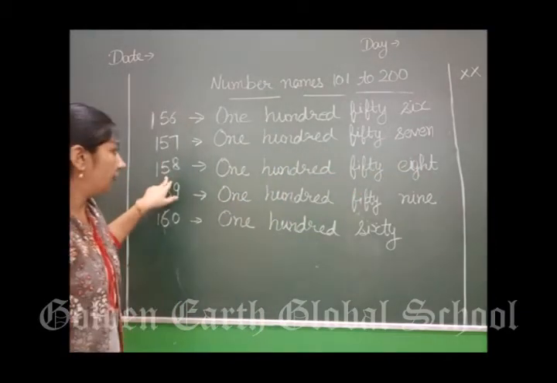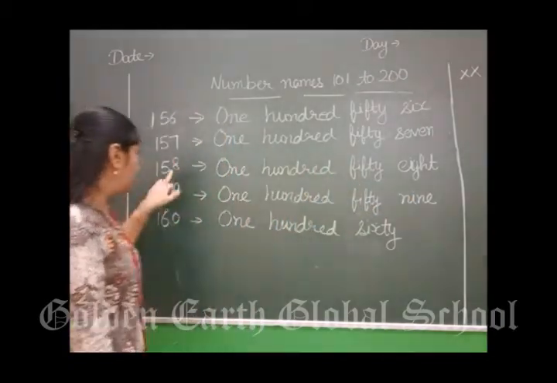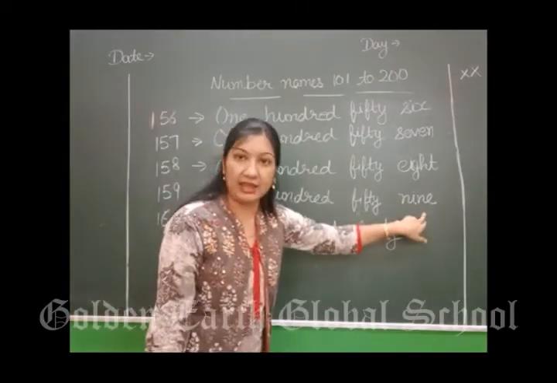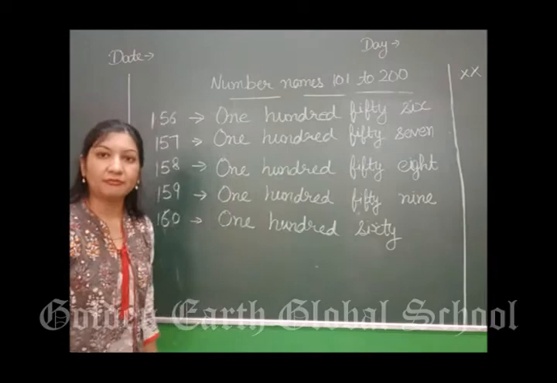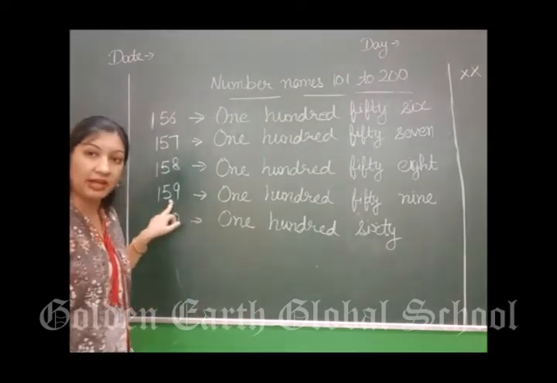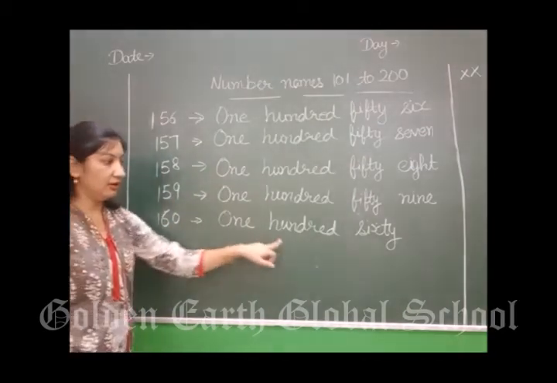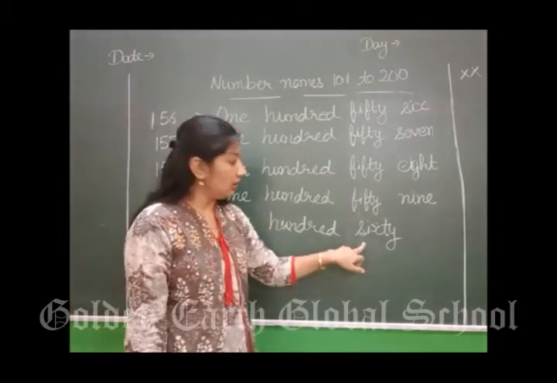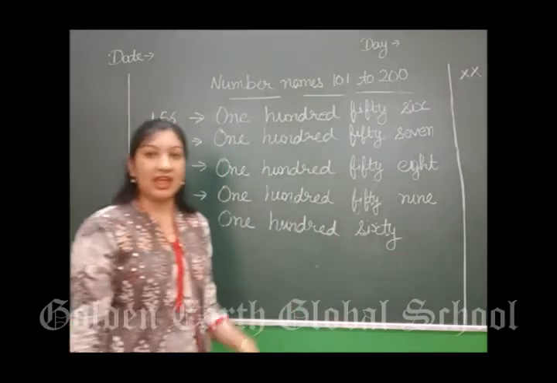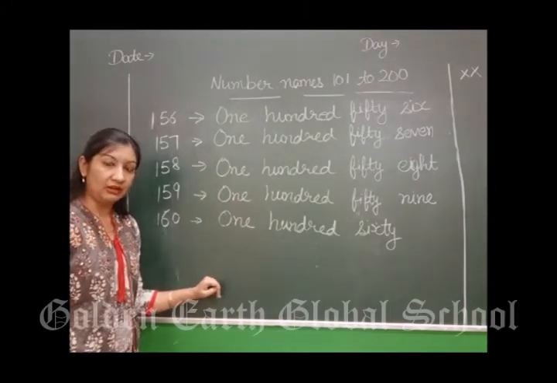Next 158. 158. 58 के बाद 159. 159. 59 के बाद क्या आता है, 60. 159 के बाद क्या आएगा, 160. How will we write 160? Spelling of 60: SIXTY. In this way you will do 156 to 160.